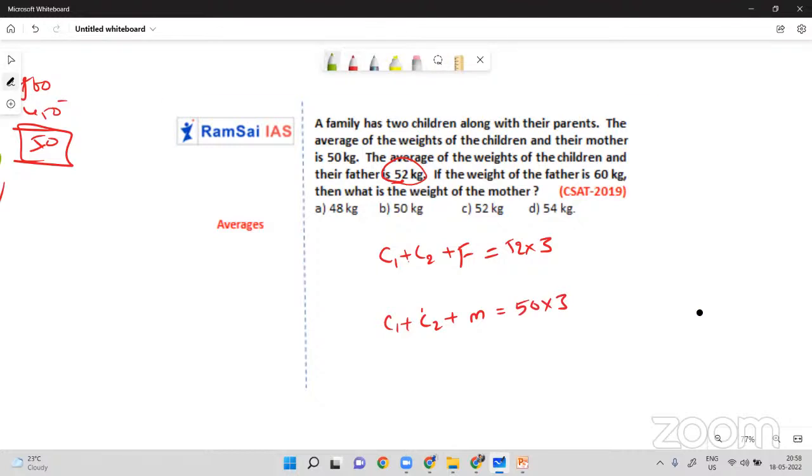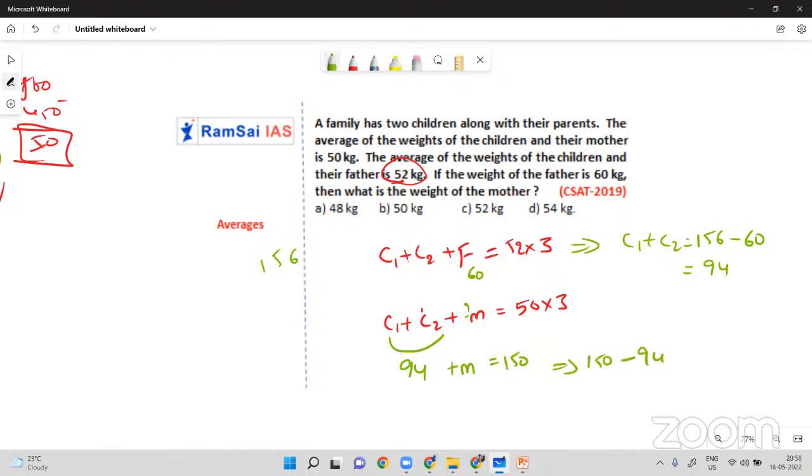From this, C1 plus C2 equals 52 threes minus 60. 52 threes are 156. 156 minus 60 will be 94. If I substitute C1 plus C2 as 94 here, plus M is equal to 150. So 150 minus 94, 56 will be mother's weight.